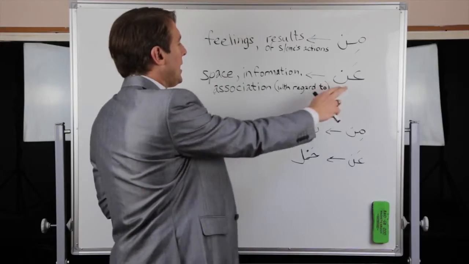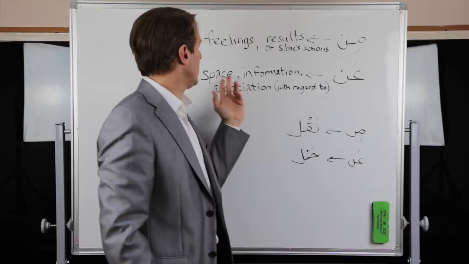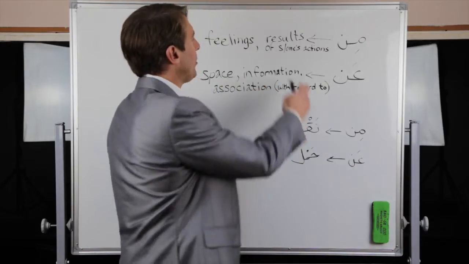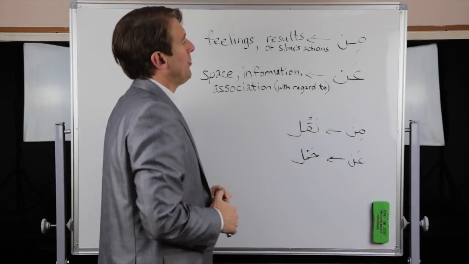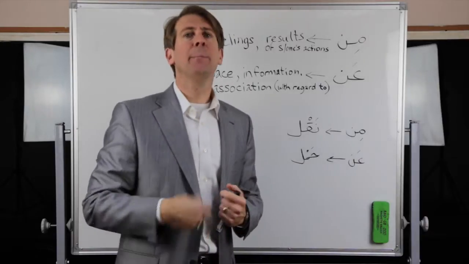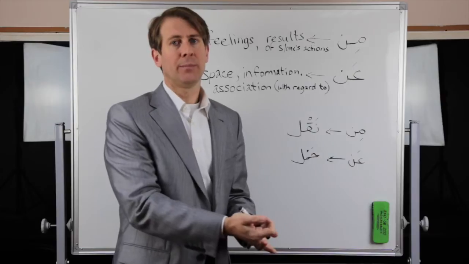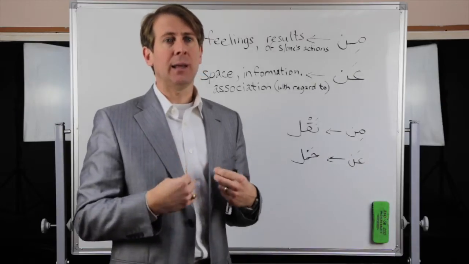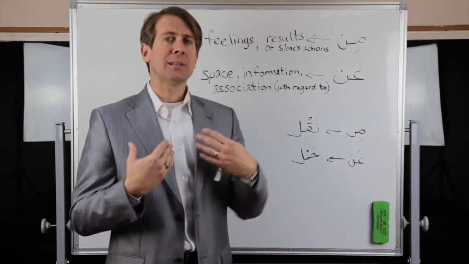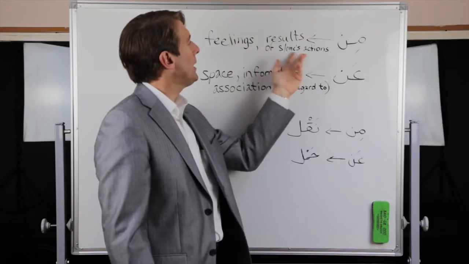Whereas an is more of space, information, or association. For example, if we talk about men, we could say أنا زعلان منه. I am upset with him. All right. Literally, أنا زعلان منه. People would say, "Oh, I am upset from him." All right. But it actually means I am upset with him.